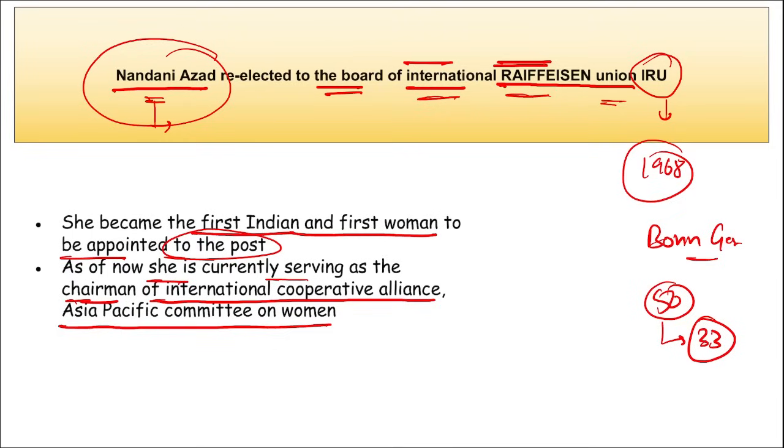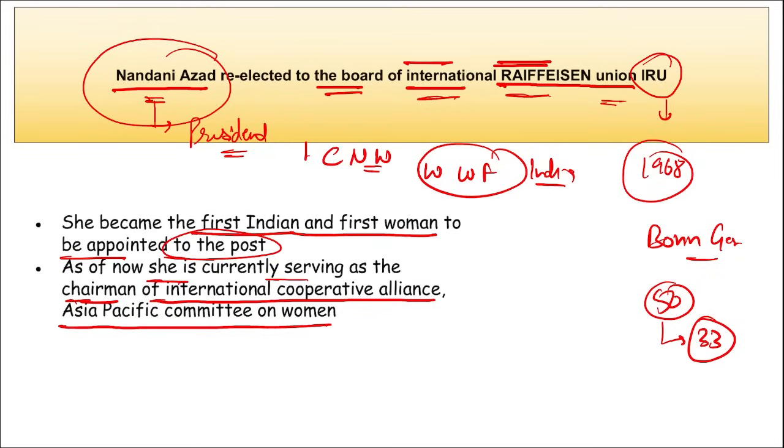Nandini Anand is the president of the Indian Cooperative Network for Women and the Working Women's Forum India, and she has recently been re-elected as a member of the International Raiffeisen Union Board for the second term.